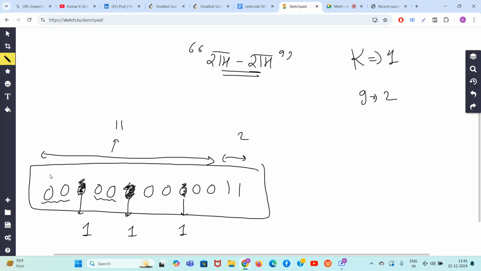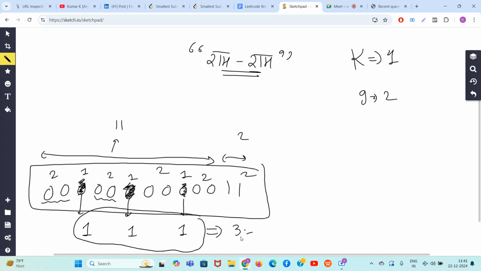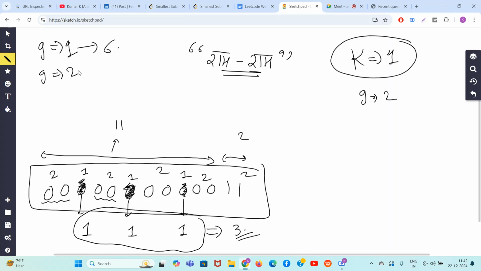Now you can see this block size is 2, this block size is 1, this is 2, this is 1, this is 2, this is 1, this is 2. So g equal to 2 is possible, but how many operations do you need? You need to do 3 operations. But we are only allowed to do 1 operation. For g equal to 1 you need 6 operations, for g equal to 2 you need 3 operations, and both are failing because we are only allowed 1 operation.